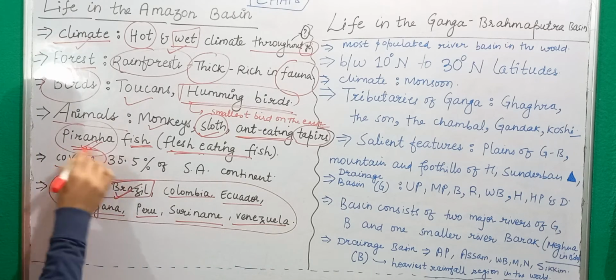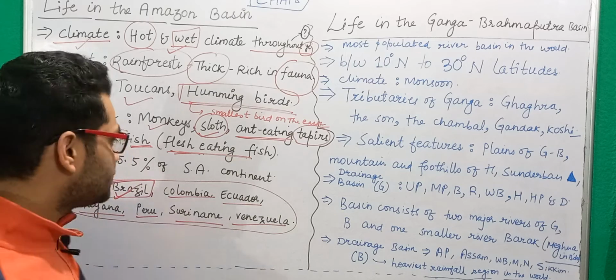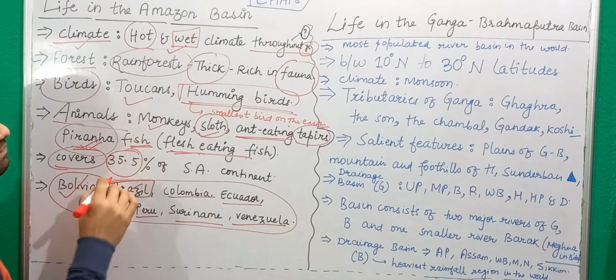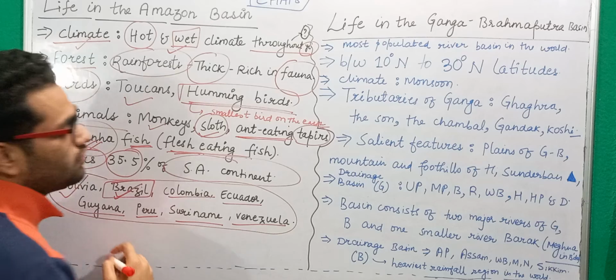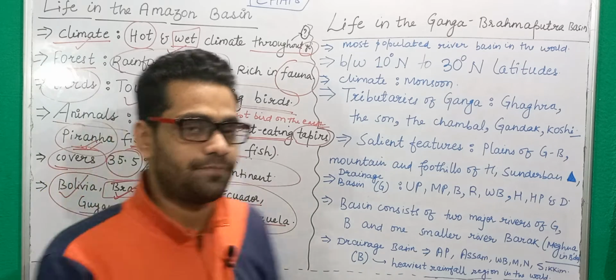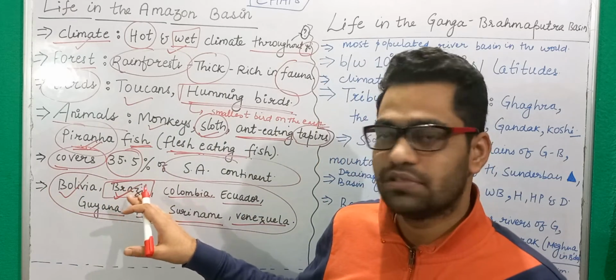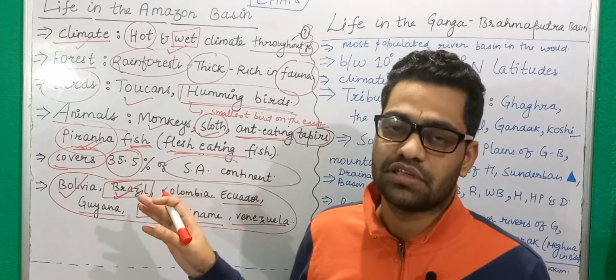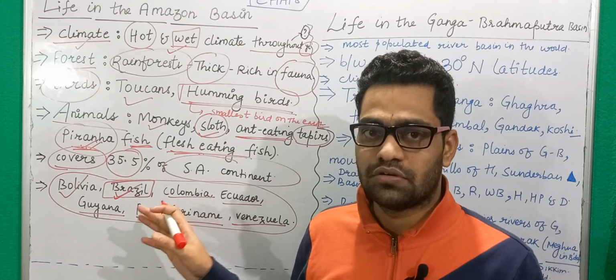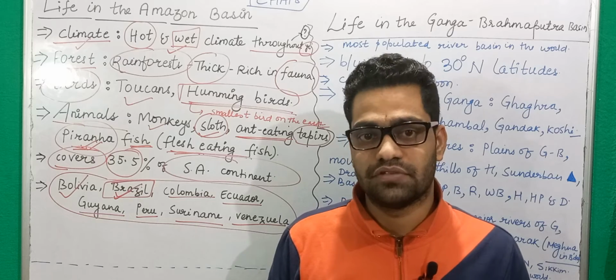Now this Amazon river basin is a very vast area, and it covers almost 35.5% of the entire South American continent. So this is a very vast river basin consisting of the maximum number of countries that you have in the South American continent. So that is the significance of the Amazon river basin.